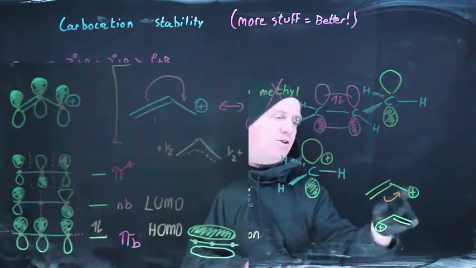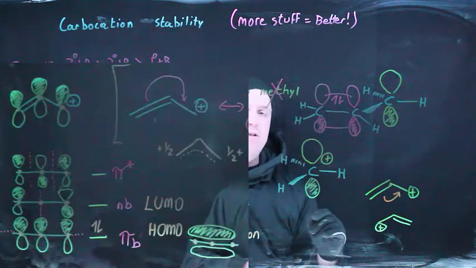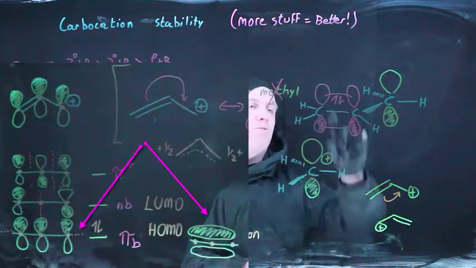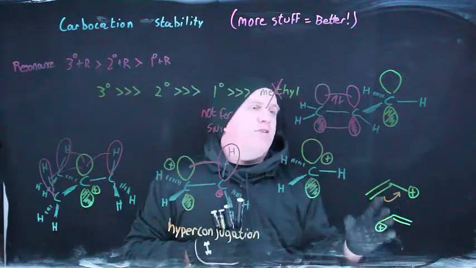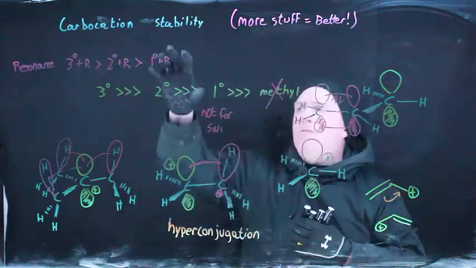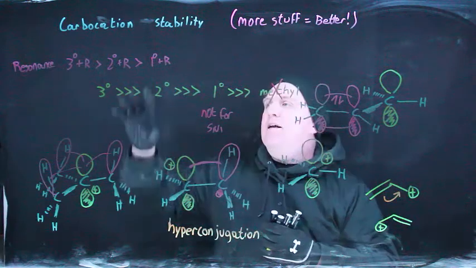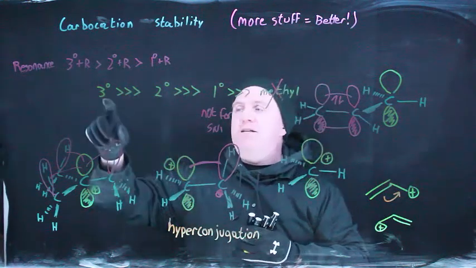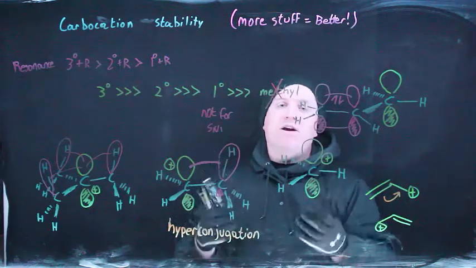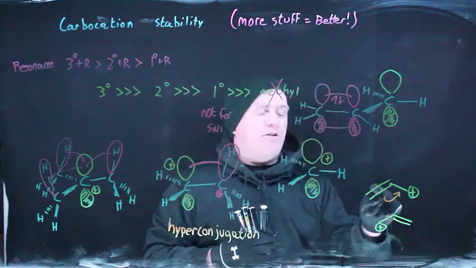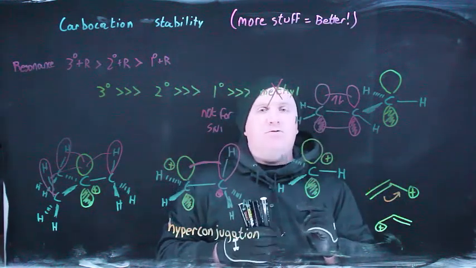In fact, as soon as you create this allyl cation, what happens is you create 3 new orbitals, one where you can smear the electrons across the entire area, and that is vastly stabilizing. So again, a primary plus resonance is quite good, a secondary plus resonance is really, really good, and a tertiary plus resonance is going to form very, very quickly. And that's even if you only have a single double bond nearby as the source of the resonance.